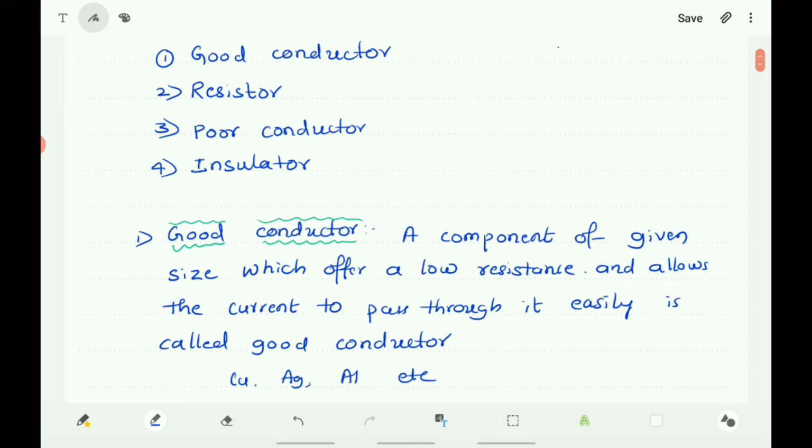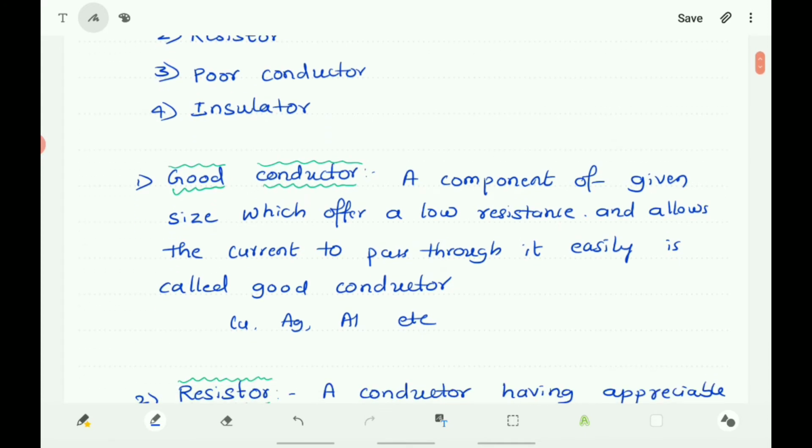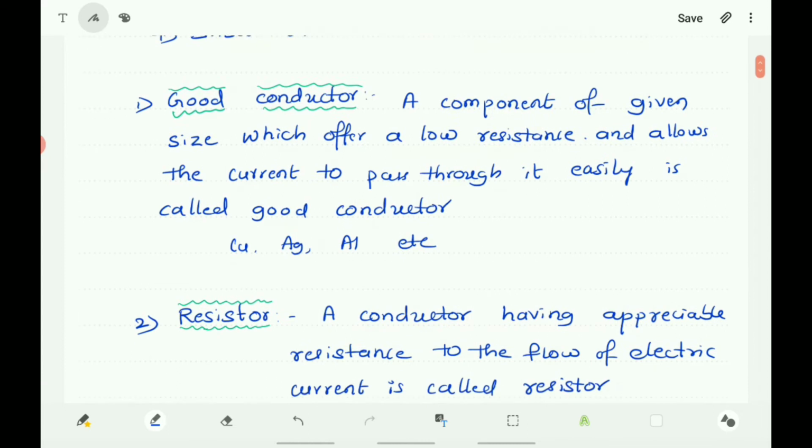A component of a given size which offers low resistance and allows the current to pass through it easily is called a good conductor. Means the conductor through which the electric current passes easily is called a good conductor. The good conductor offers very low resistance. Examples of good conductors are copper, silver, aluminium, etc. Cu, Ag, Al, etc.